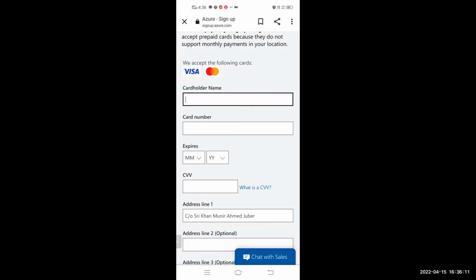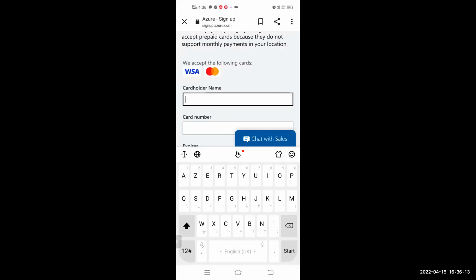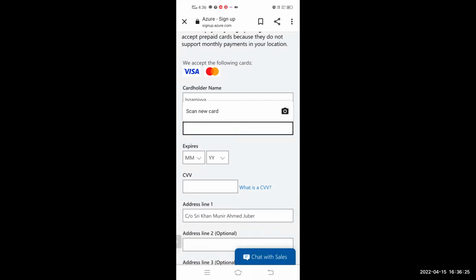Fine. Anyone else? I've got a few messages. Fine, no questions. So here you will enter your card details. You could type your card details, Zach bhai. The session is about to finish in 10 minutes, so we'll start without any break. Yeah, type your card number. Any card, right? Your credit card. It works only with credit cards.